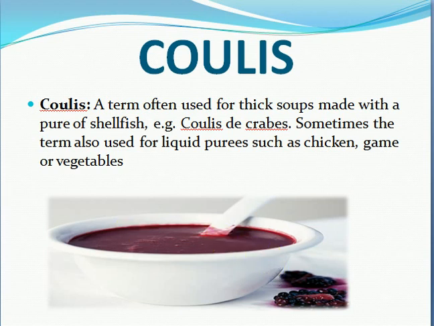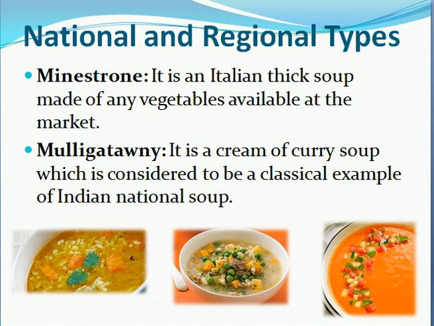And next, coming to the last slide, international soups, or national or regional types. I have given only two examples of the international ones: one is minestrone and one more is mulgathwani. Overall, you need to know 10 international soups, each from a different country. Here I have given two: minestrone from Italy, and mulgathwani from India.